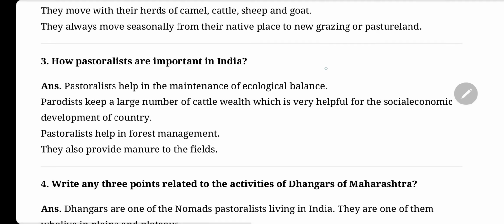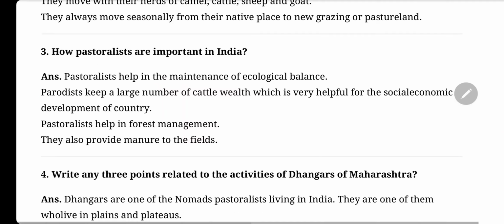How pastoralists are important in India? Pastoralists help in the maintenance of ecological balance. Pastoralists keep a large number of cattle wealth, which is very helpful for the social economic development of the country. Pastoralists help in forest management. They also provide manure to the fields.